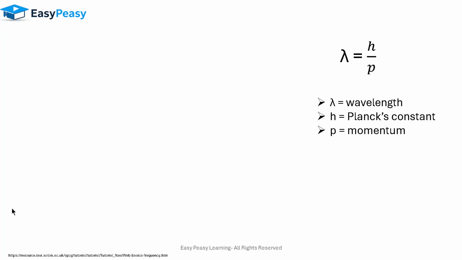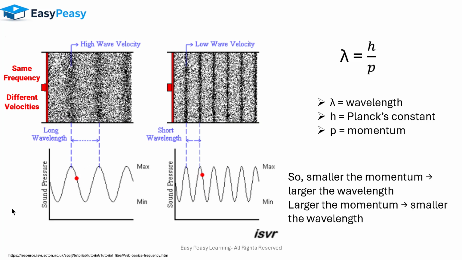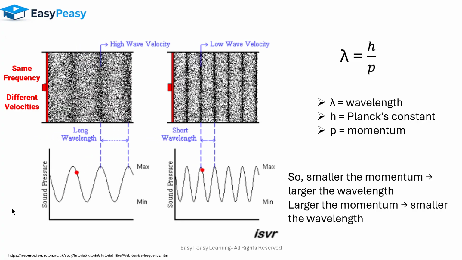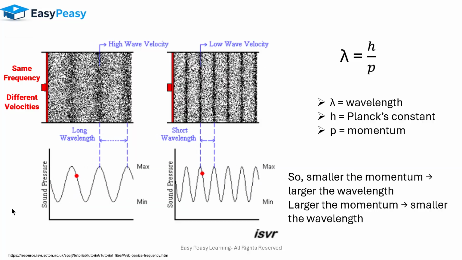So in this way, we can find out the wavelength of an electron. Lambda is equal to h over p, where lambda is the wavelength, h is the Planck's constant, and p is the momentum. Now here, the momentum is inversely proportional to wavelength. That means that the smaller the momentum, the larger the wavelength, and the larger the momentum, the smaller the wavelength.